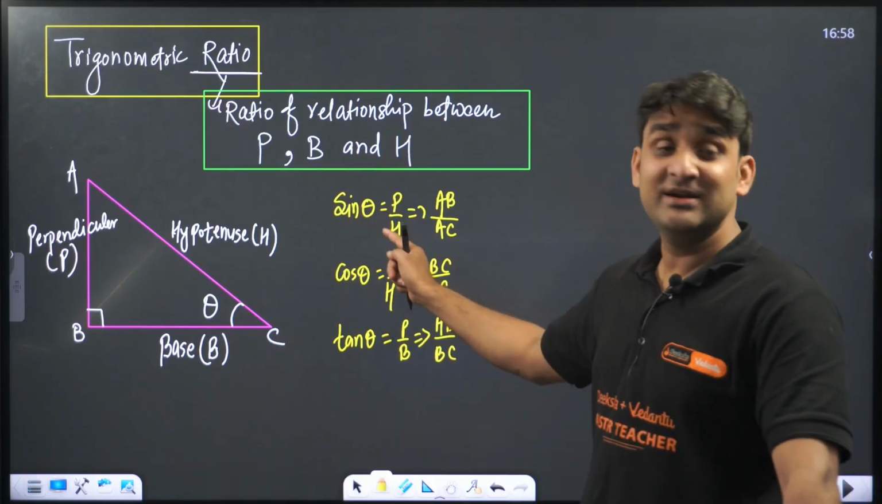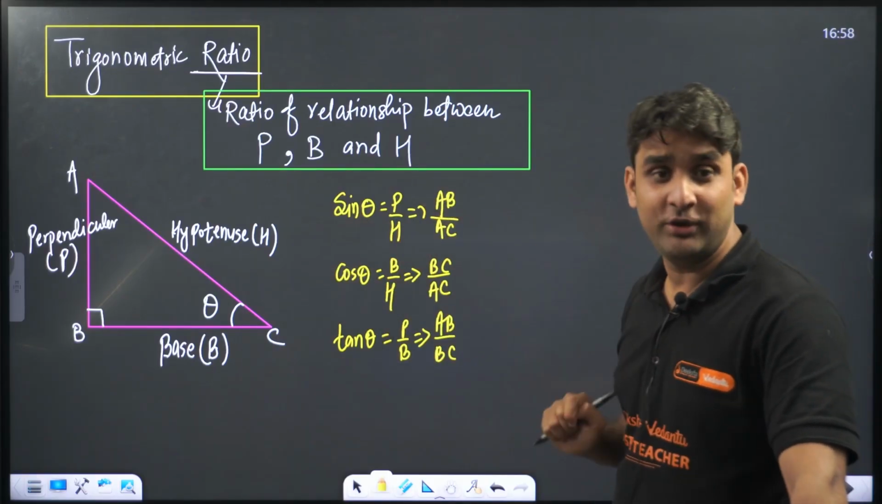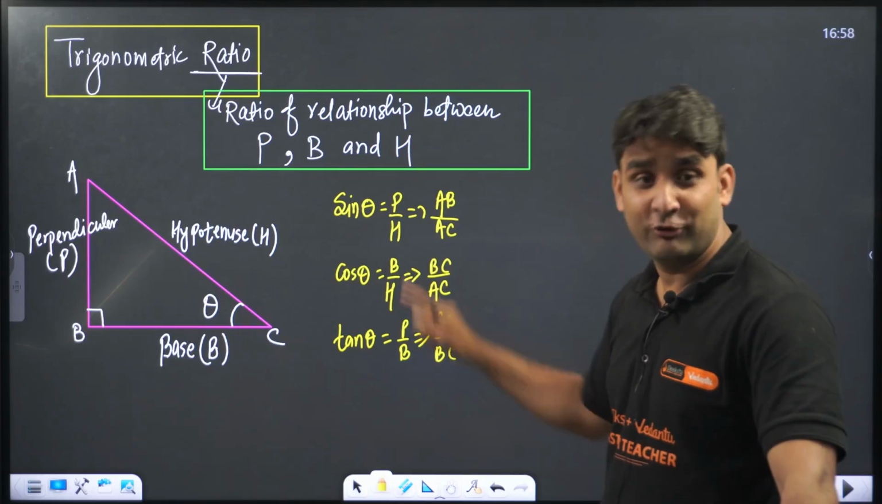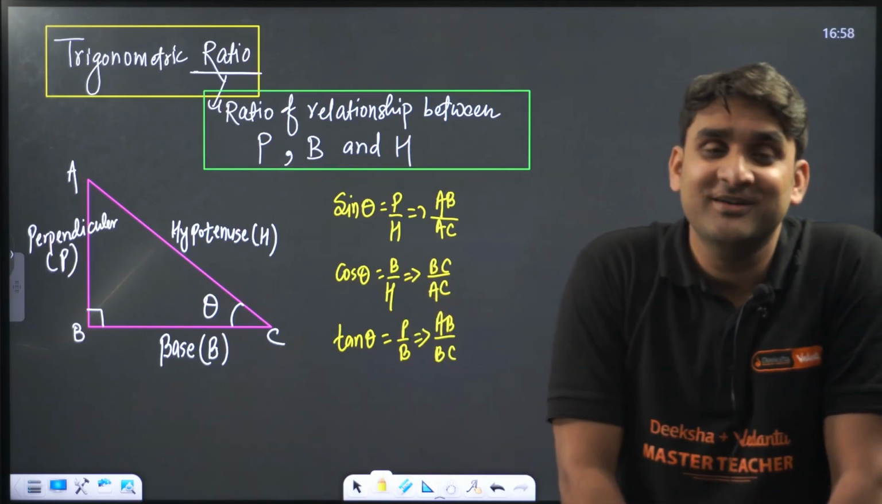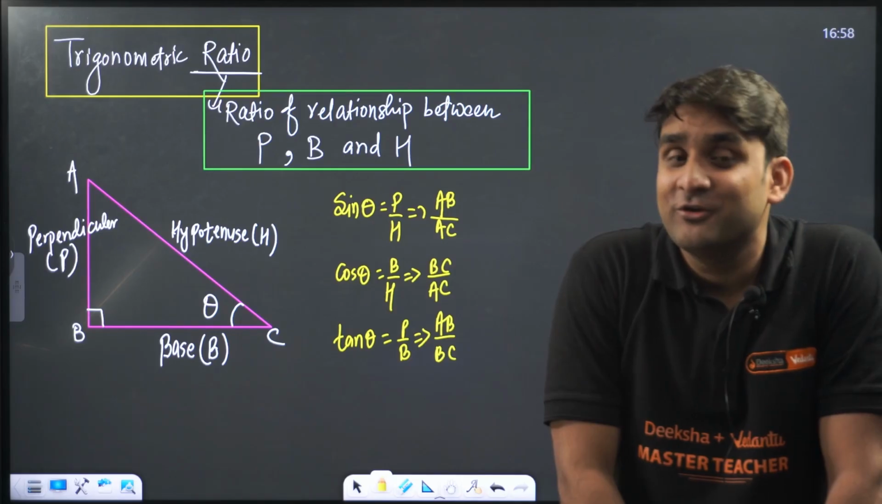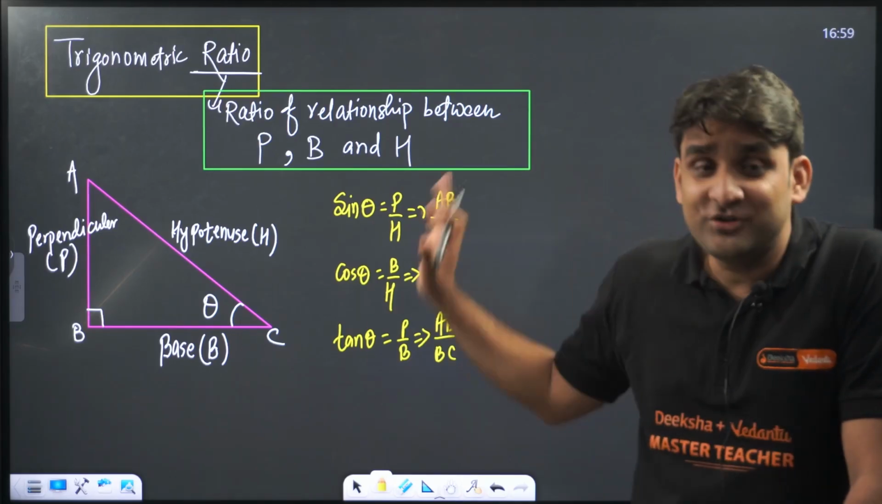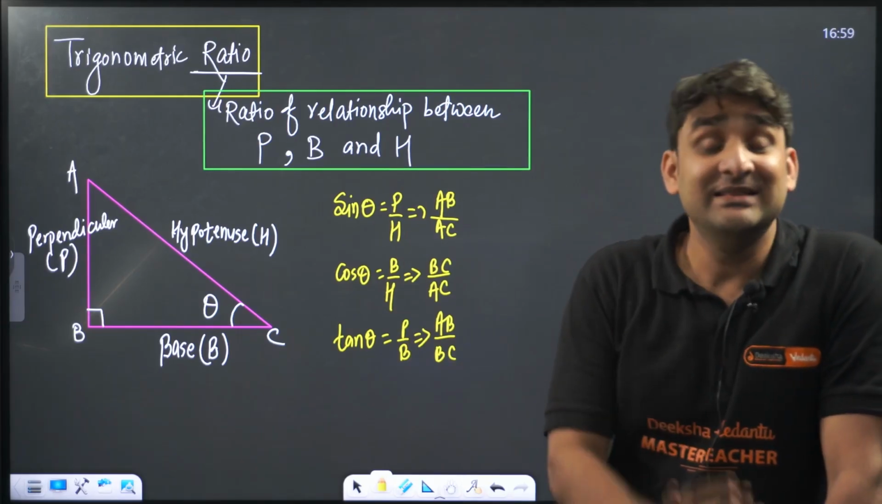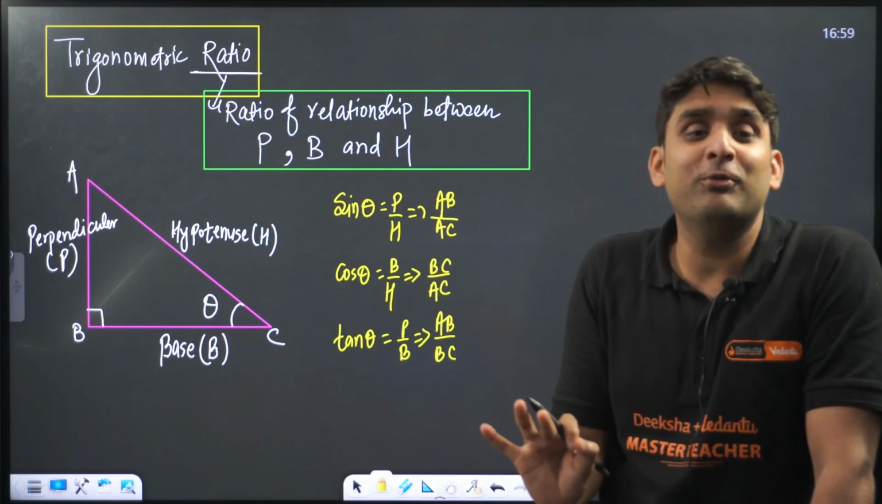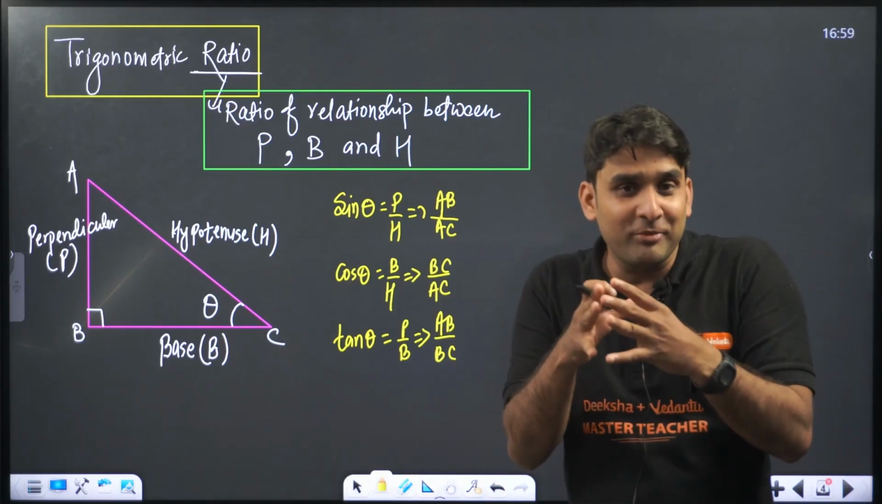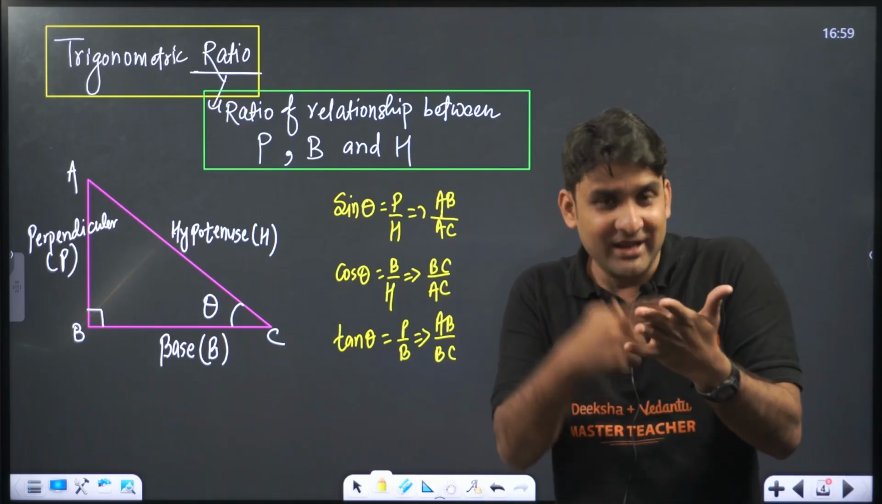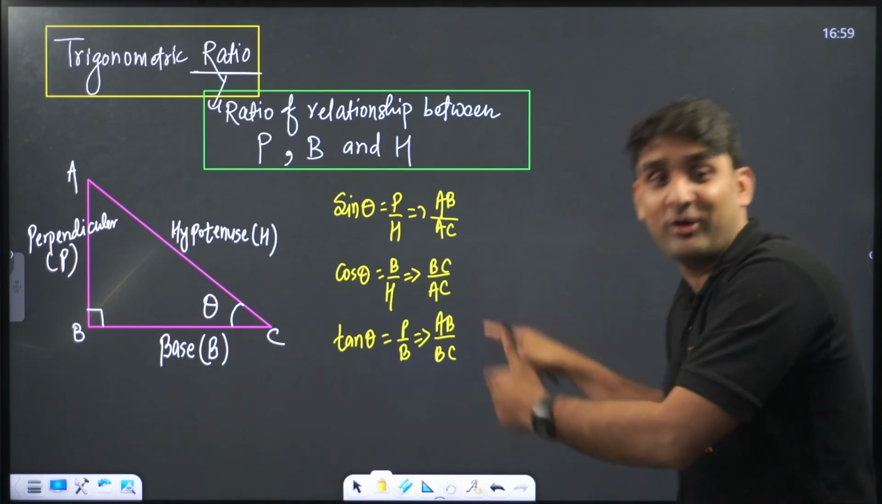So my dear champion class 10 students, you have successfully done with these three trigonometric ratios. Sine theta is the ratio of perpendicular by hypotenuse, cos theta is the ratio of base by hypotenuse, tan theta is the ratio of perpendicular by base. My dear lovely students, once you have done with the first three trigonometric functions, the remaining three, cosec, sec and cot, are nothing for you, because they are the reciprocal of these three.